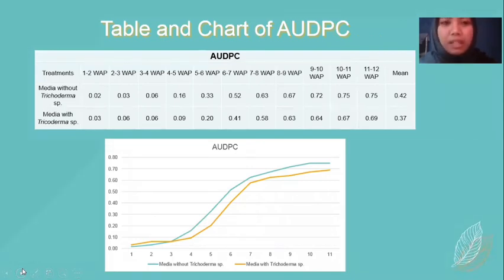Next. This is a table and chart of our AUDPC. Media without Trichoderma sp has a mean of 0.42, and media with Trichoderma sp has a mean of 0.37. As seen in the AUDPC chart, media without Trichoderma sp has a higher yield compared to media with Trichoderma sp.